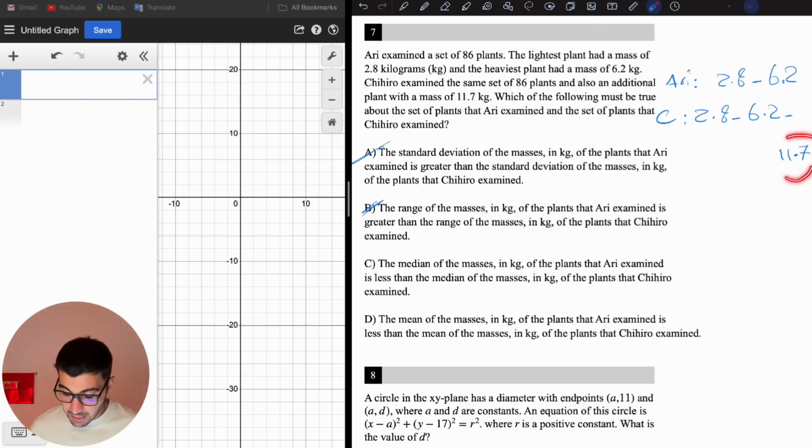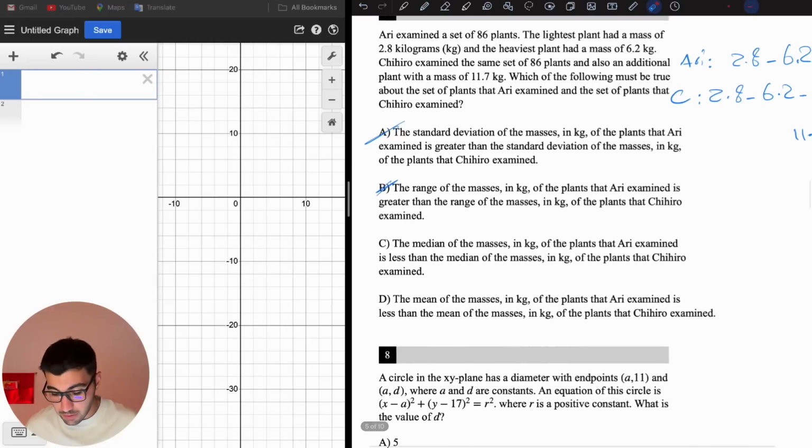But when you add one more, you're going to have 87 plants, and the median is going to be exactly the 44th. But do we know the weight of those plants? Maybe the weights of plants 43 and 44 are the same, right?